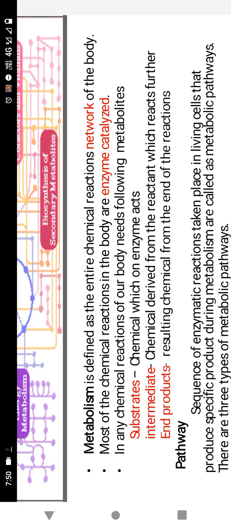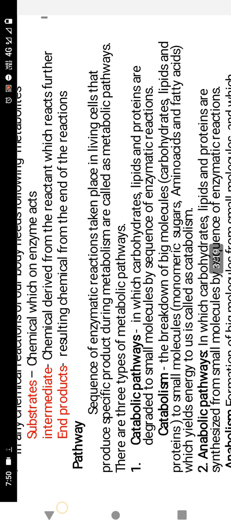Then the end product: the substrate is converted into a final product after a series of reactions, so the final product is considered the end product. A pathway is a sequence of enzymatic reactions taking place in living cells that produce a specific product during metabolism. That may be intermediates or end products, and these are called metabolic pathways.